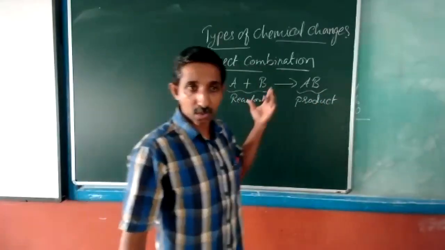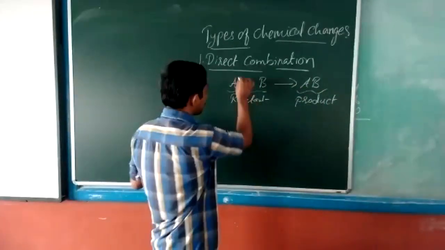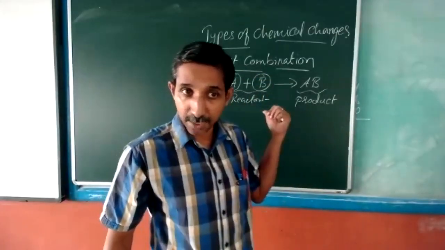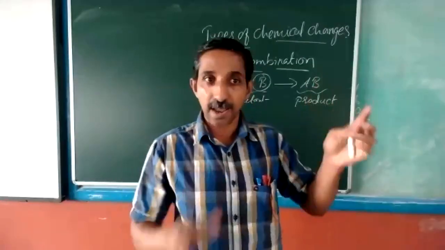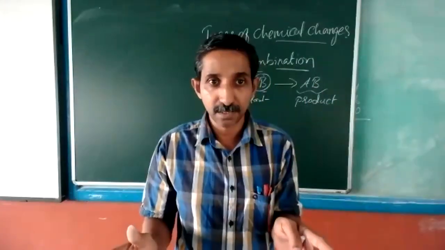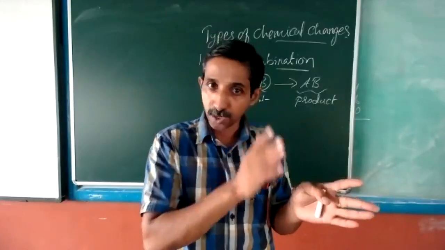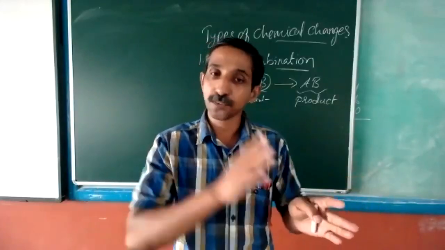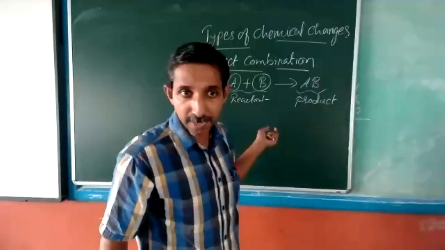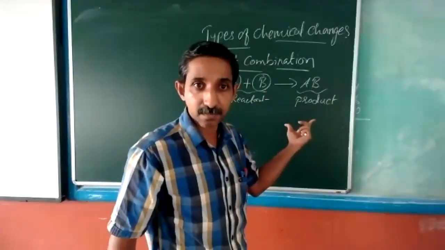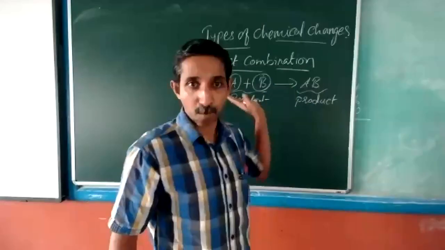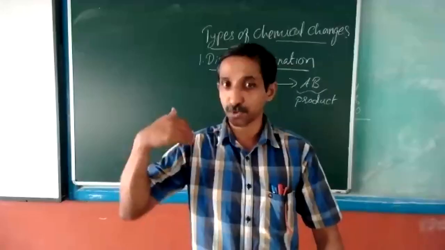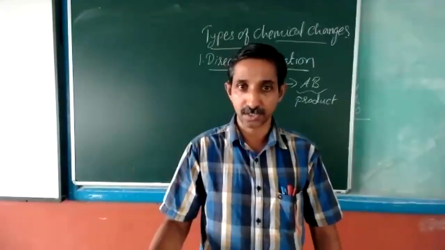Product. As you can see, these reactants A and B can be just atoms of elements, or one compound and one element, or one compound with another compound. A and B can be either elements, or a mixture of a compound and an element, or 2 compounds. We will see each of those with examples, then you will understand it better.